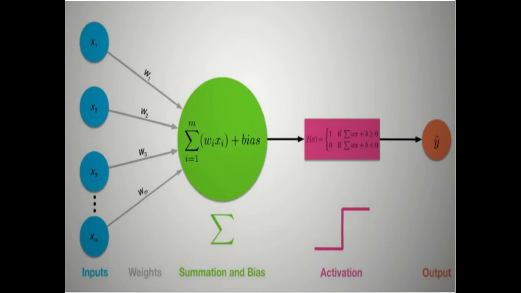And the activation function, or activation gate, acts like a gate. It just opens for the output. If it is a binary classification, we have ones and zeros. So if the activation gate remains closed, the output is 0, and if the activation gate is open, then the output is 1.